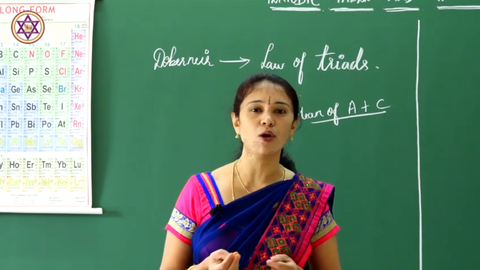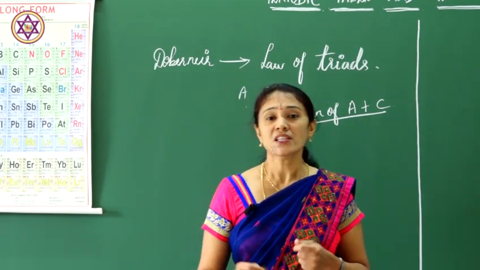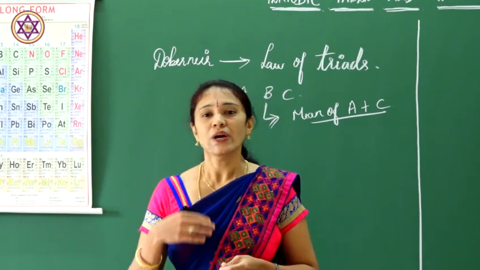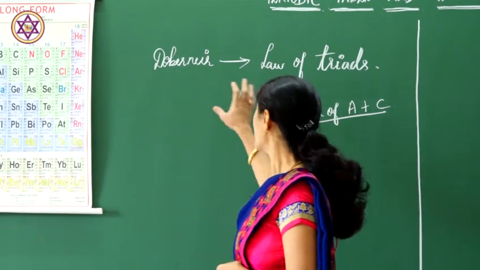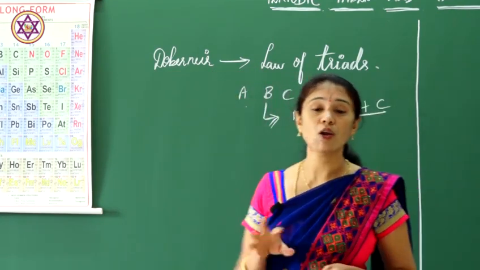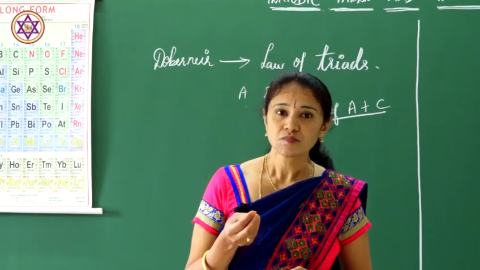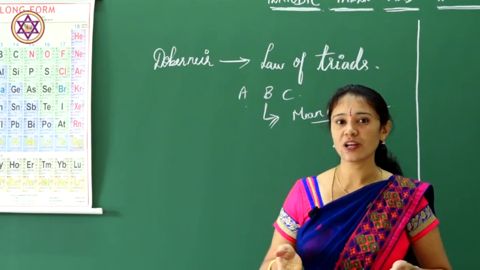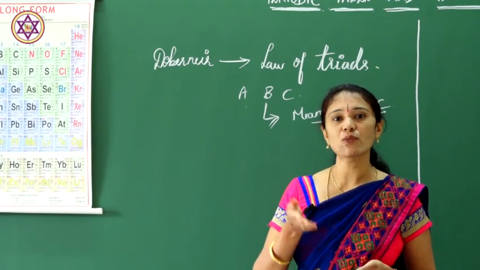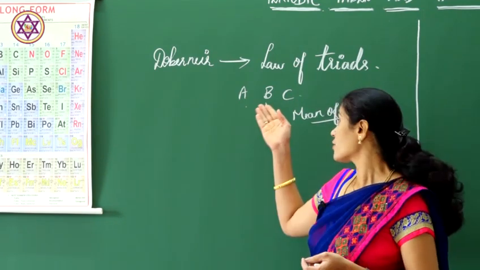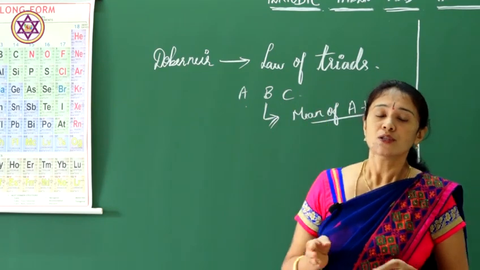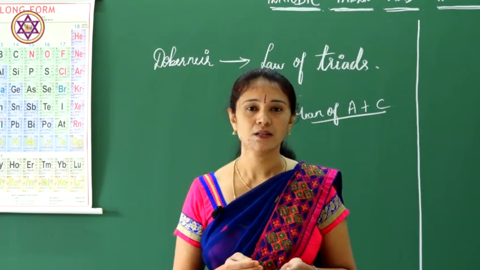His law was discarded because when the arrangement was seen, there were certain non-matching values present. The mean was not exactly the atomic weight of the middle element. So his law was discarded.